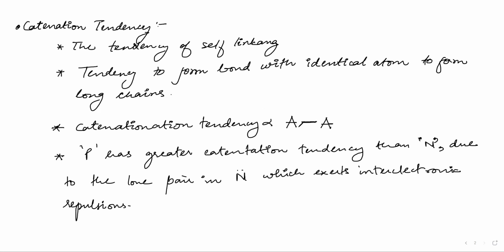Now catenation tendency is directly proportional to what? A single bond A-A. If these atoms are small, their bond strength will be high. If the size of both these atoms is very large, their catenation tendency will decrease. So generally nitrogen should have greater catenation tendency than phosphorus, as is the case with carbon being greater than silicon. But nitrogen has a lone pair, so the N-N single bond becomes weak because of the repulsion.